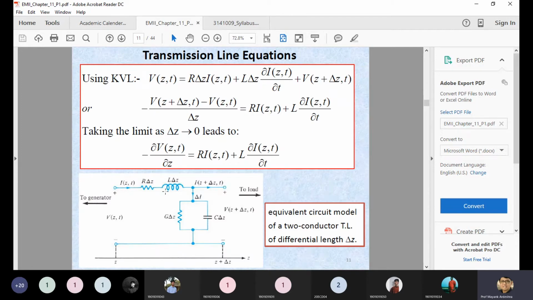You can see this figure indicates RLGC, which is only the single structure, starting with a Z. Consider Z is equal to 0 and we are moving in the direction of propagation. It means Z plus delta Z, a very small segment we are increasing. Then we can apply the KVL and KCL over here.